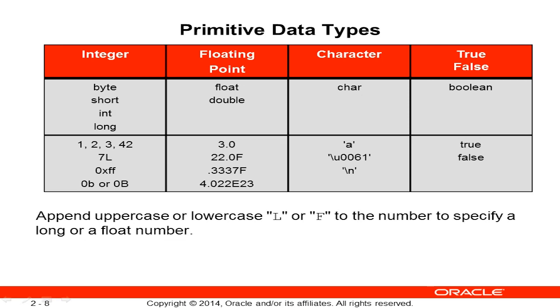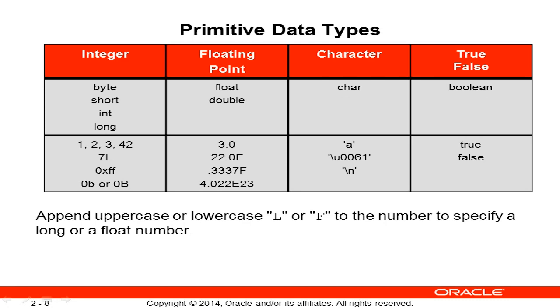Now, characters are simple. They're just single characters. You can put them together to form strings, which are simply an array of characters. We also have a Boolean data type, and they represent true or false. Then we have integers, and Java provides 4 different integer types to accommodate different sizes of numbers. Now, all your numbers can be signed, which means they can hold positive or negative numbers. So the integer types that we have have the following ranges.